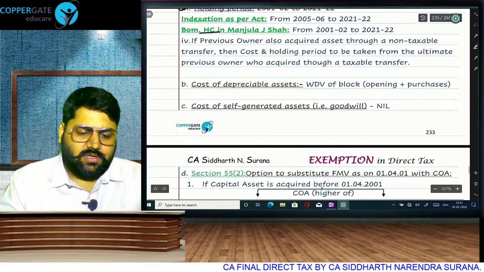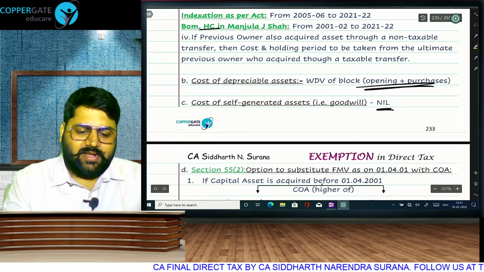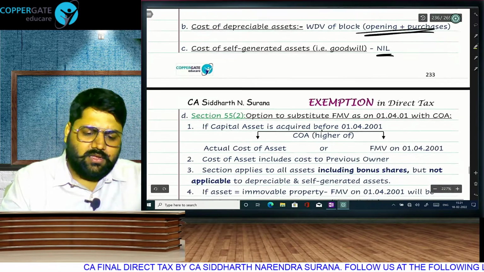For depreciable asset, the cost will be opening plus purchases. Self-generated asset, that is goodwill, it will be 0, but goodwill of a profession is not taxable. If you want, you can note it down.